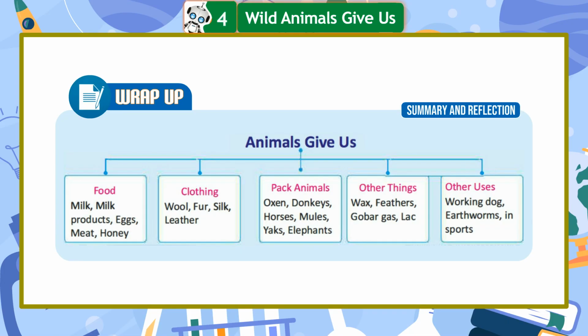Wrap up. Animals give us food, milk, milk products, eggs, meat, honey, clothing, wool, fur, silk, leather, pack animals, oxen, donkeys, horses, mules, yaks, elephants. Other things: wax, feathers, gobar gas, lac-egg. Other uses: working dogs, earthworms. In sports.